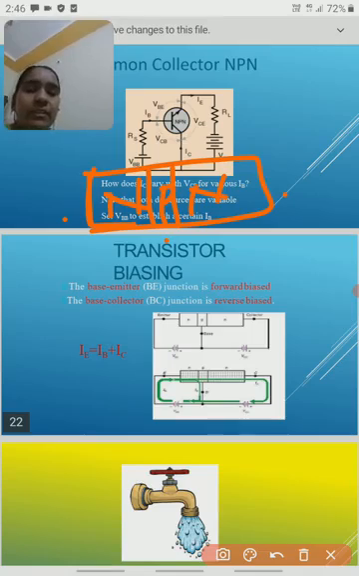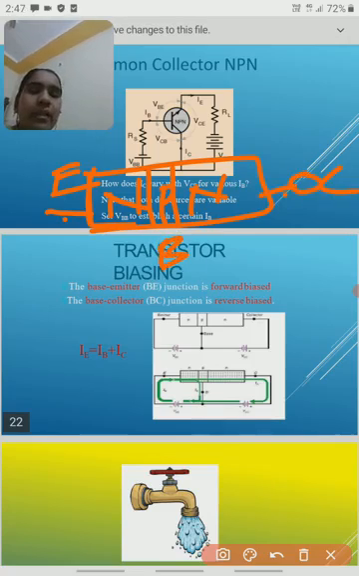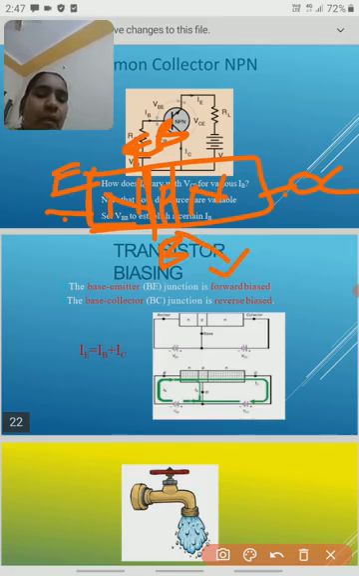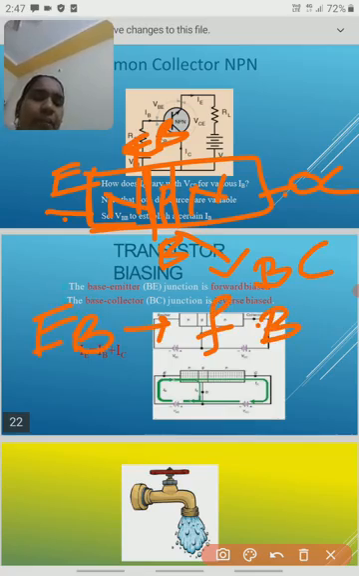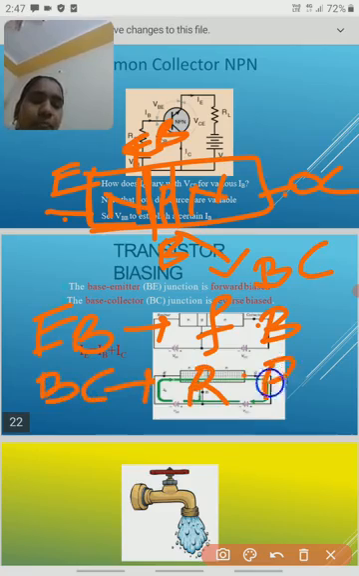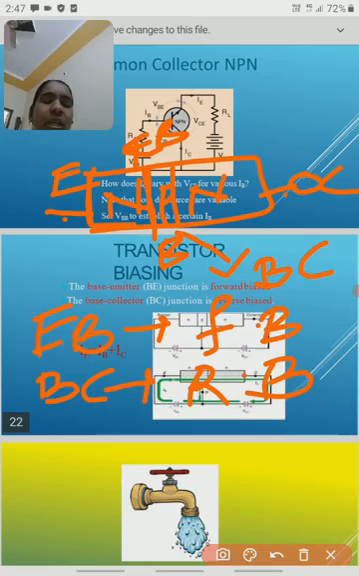Always it is emitter, base, and collector. This junction we call the emitter-base junction, and this junction we call the base-collector junction. We should remember that the emitter-base junction is always in forward bias, and the base-collector junction is always in reverse bias.